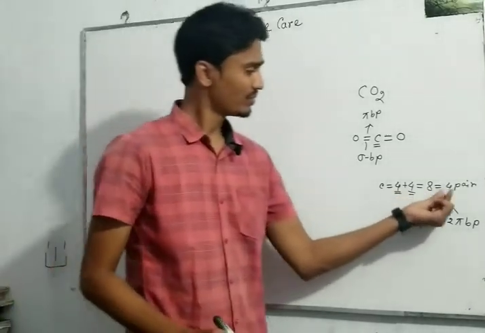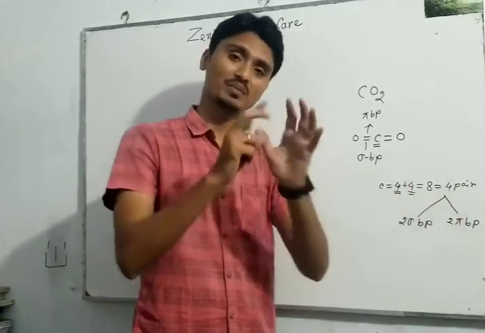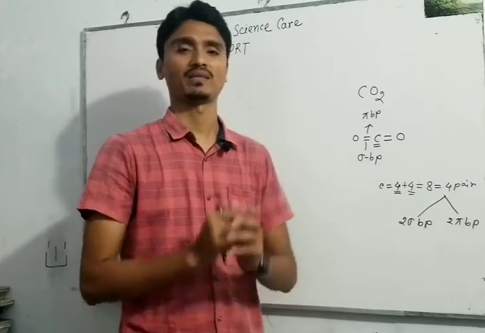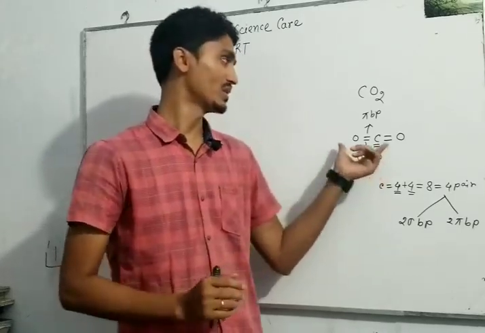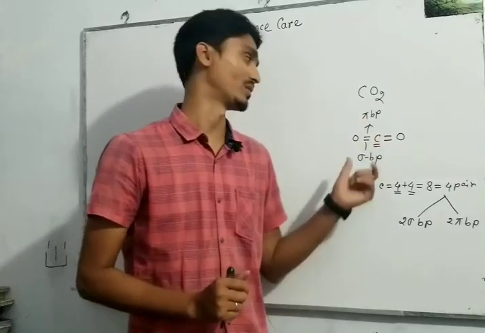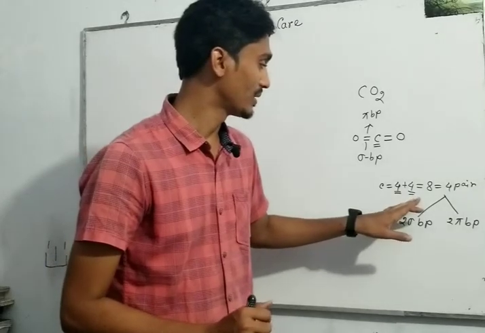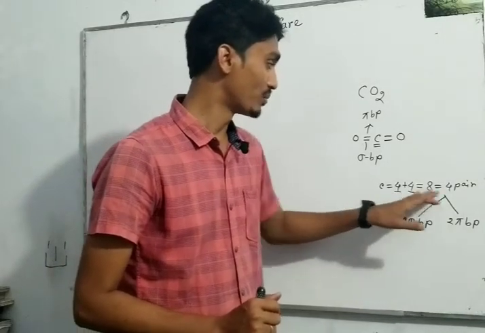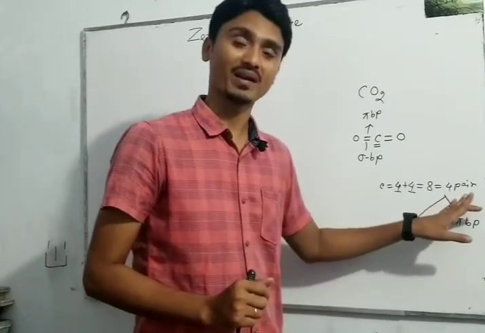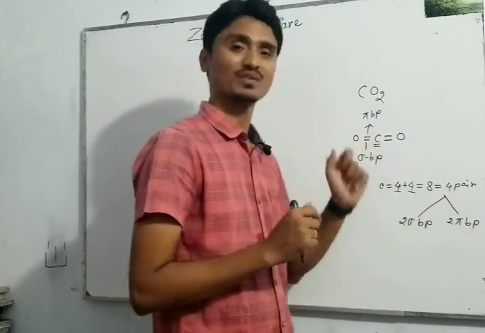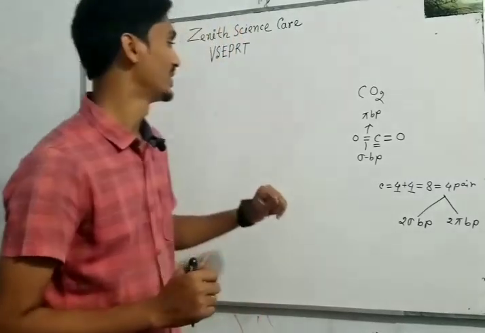These electron pairs repulse each other and form a special geometrical shape, and that geometrical shape denotes the geometry of that compound. So these electron pairs have influence on the geometry of that compound.